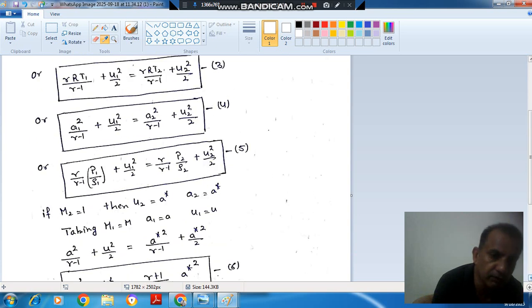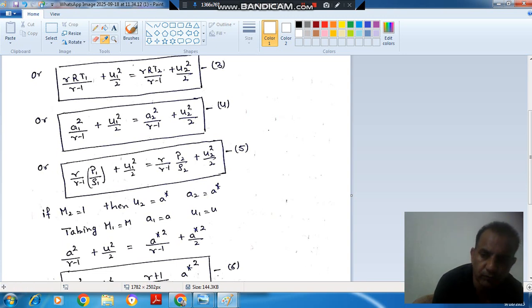Okay. And if we use M1 as M, A1 as A, U1 as U, then this equation can be written as A square by gamma minus 1 plus U square by 2 is equal to A star square by gamma minus 1 plus A star square by 2.